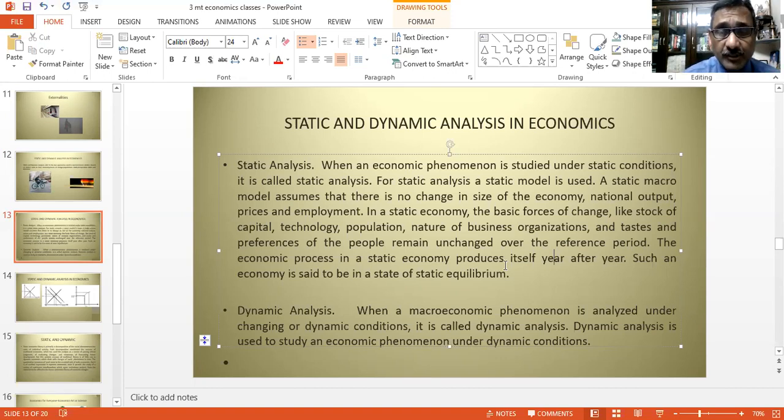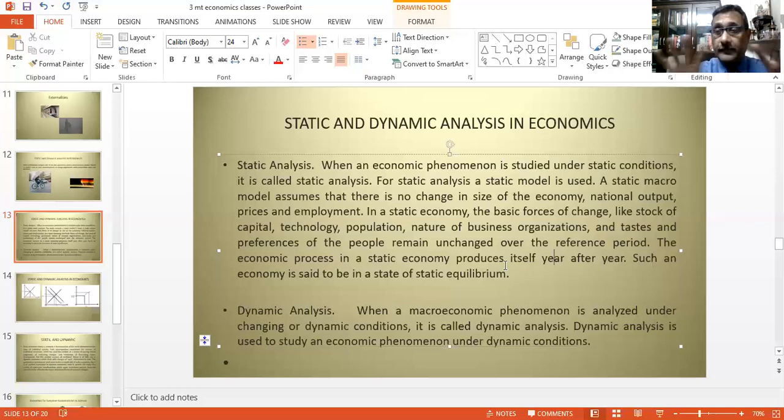Suppose the other way I ask you, in the last 4 or 5 years, what has been the performance of the economy of this nation? How has it changed over a period of time? It becomes a dynamic analysis. Because what is happening in one period of time is influenced by some of the factors of the previous period and is also capable of influencing what happens in the next course of time.